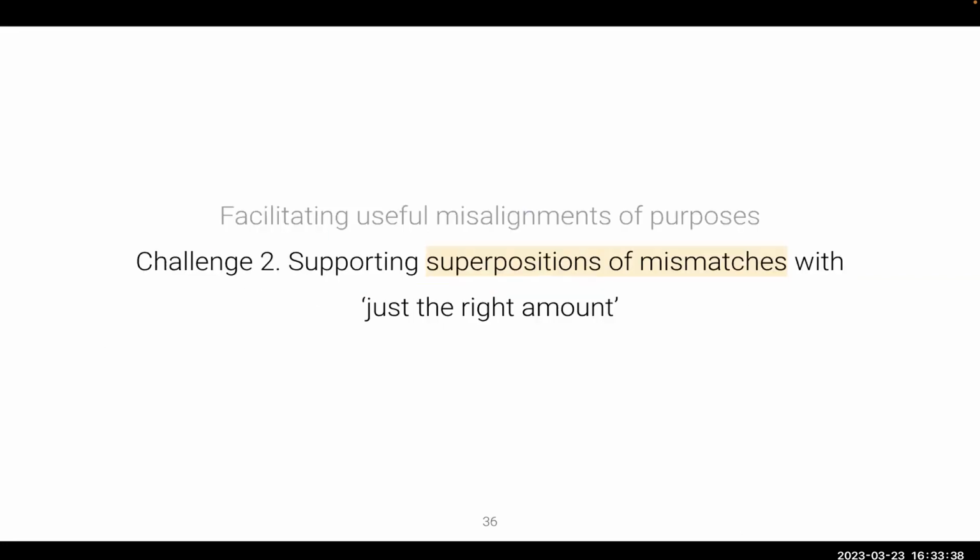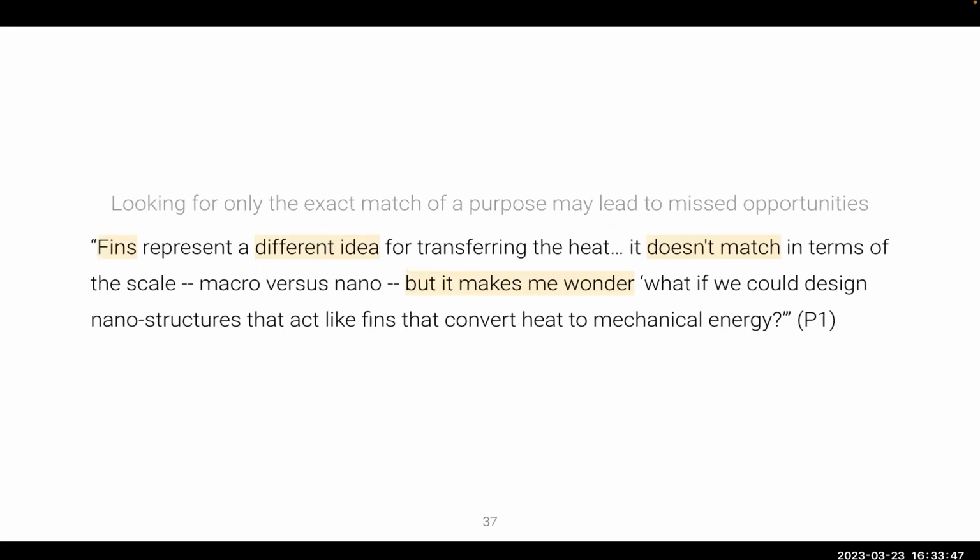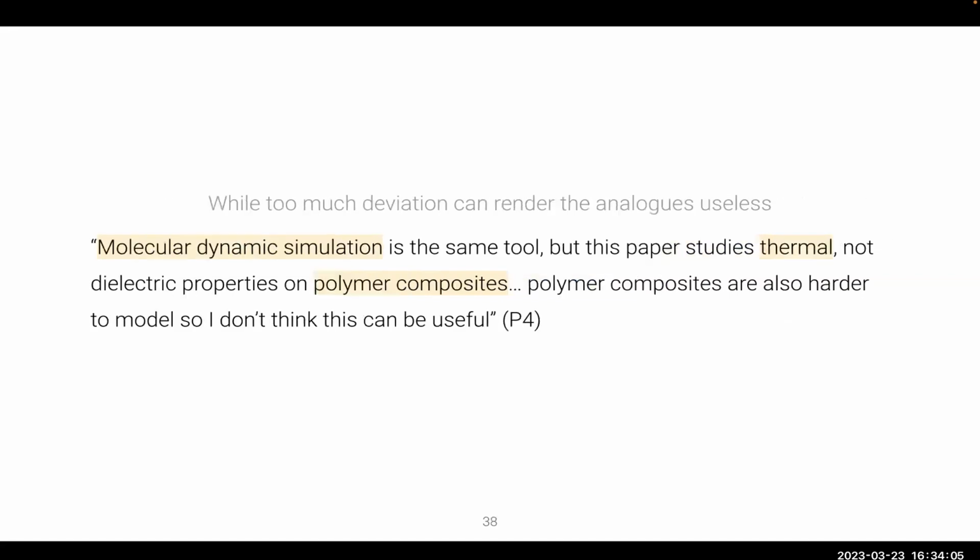The second challenge was related to supporting superpositions of mismatches with just the right amount of variation to find useful diversity in the result. For example, looking for only the exact purpose matches may lead to missed opportunities, as P1 said here. Even though fins represented an idea in a different scale for transferring heat, which prevented her from proactively searching for them, having been exposed to a paper about fins forced her to think about novel designs for semiconductor walls. But at the same time, too much deviation can make the papers useless.